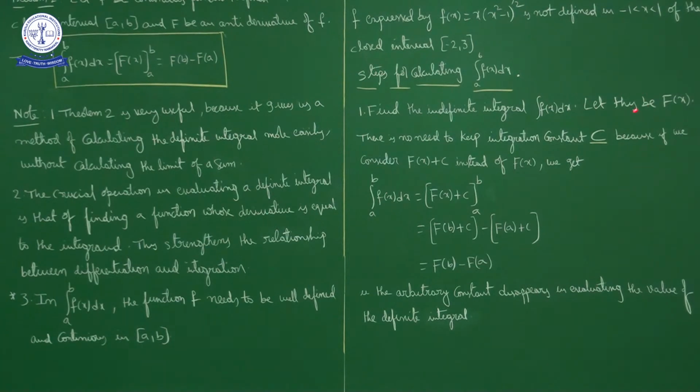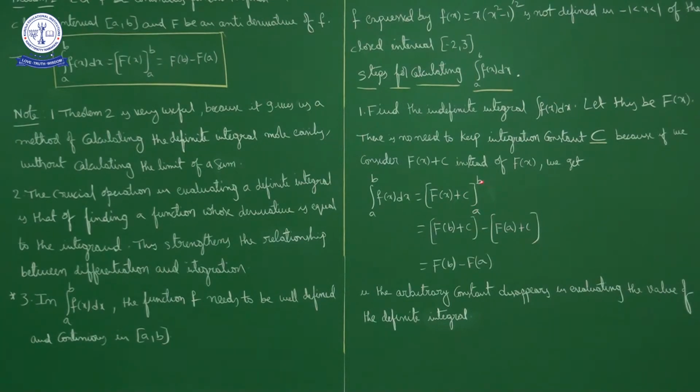There is no need to keep the integration constant, because even if you keep F of x plus c instead of F of x, what we have is the integral of f of x dx equal to capital F of x plus c. So the integral from a to b of f of x dx is equal to capital F of x plus c with lower limit a and upper limit b.